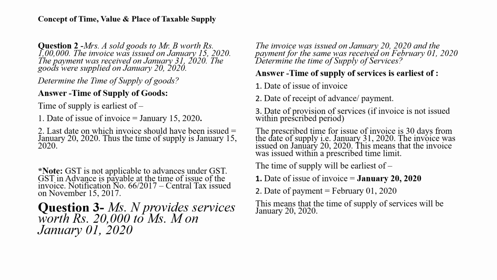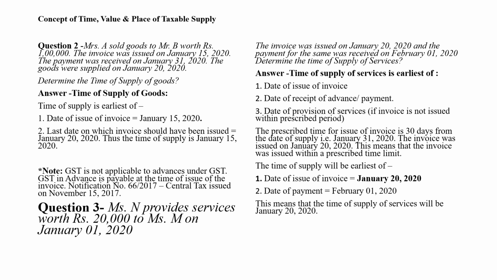Third, date of provision of service. If the invoice is not issued within the prescribed period, the prescribed time for issue of invoice is 30 days from the date of supply of service, that is January 31st, 2020.